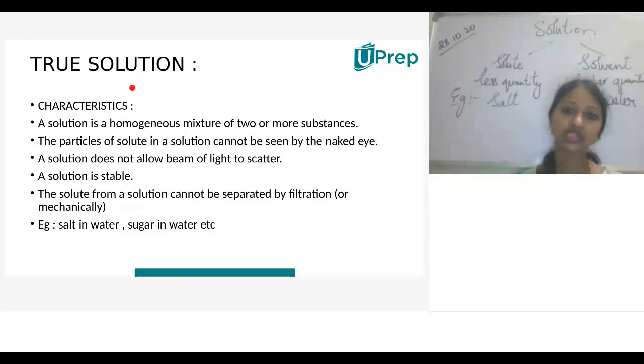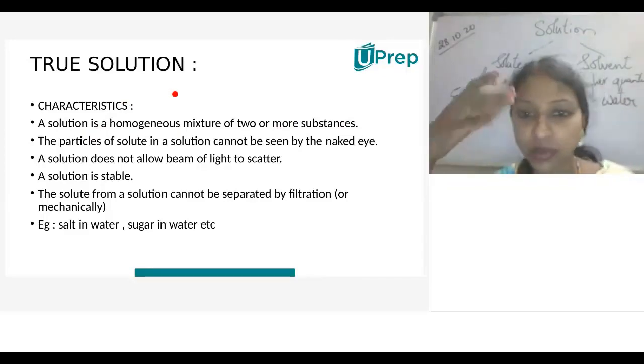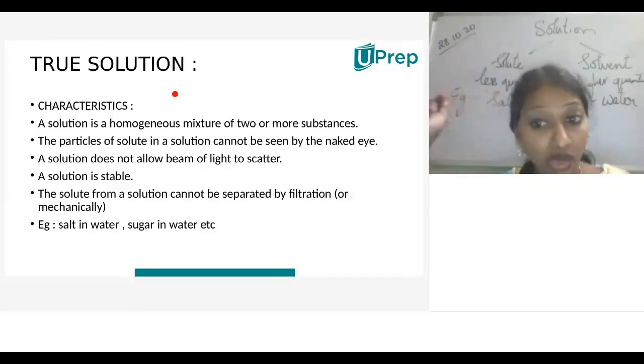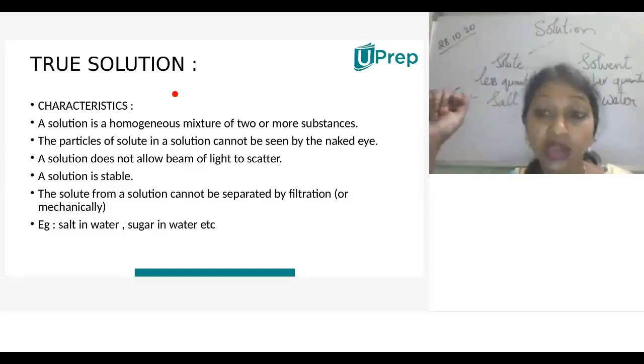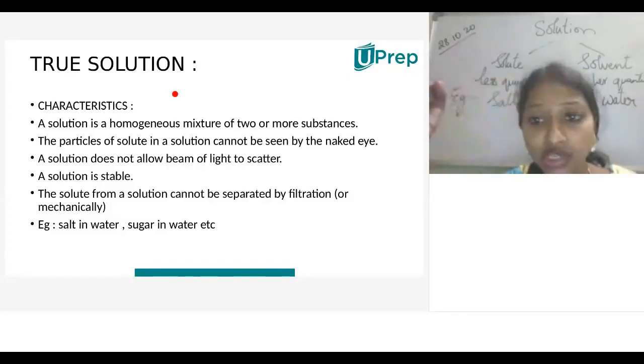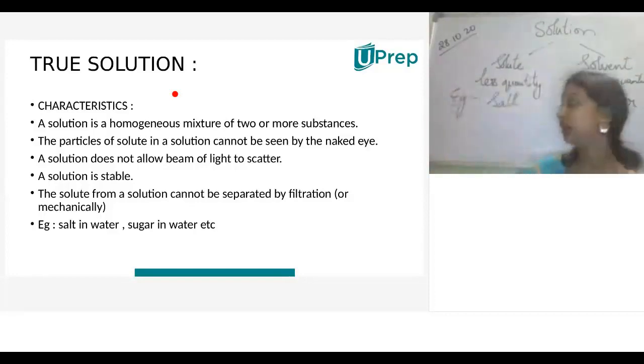True solutions, characteristics. A solution is a homogeneous mixture of two or more substances. Can I give you the example so that you can understand the characteristics of true solutions? Salt in water, sugar in water, alcohol in water. Tincture solution. What do you mean by tincture solution? Iodine mixed with alcohol.